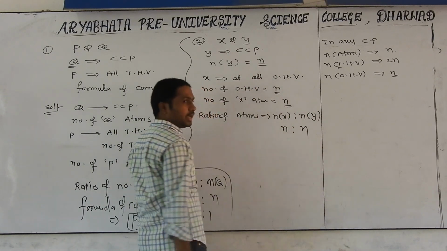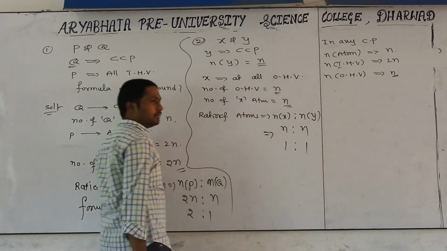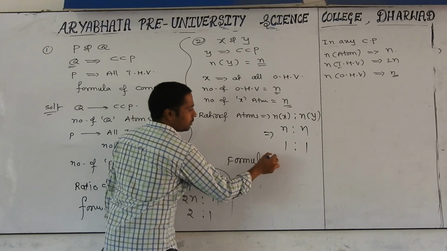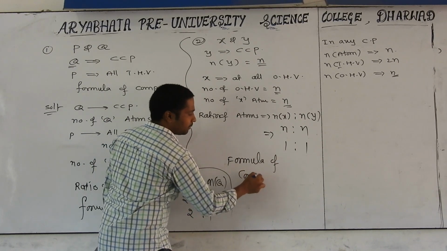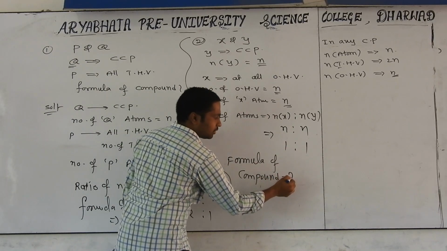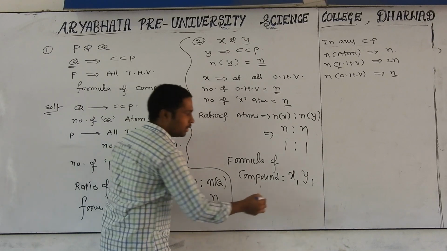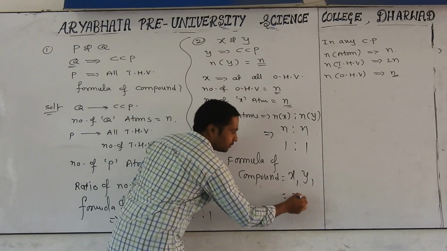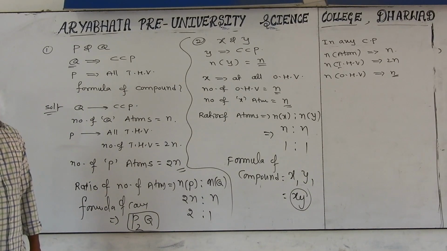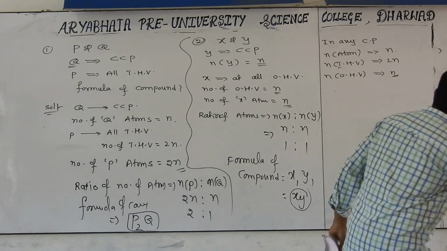Also n. Common factor n, divide it. What is coming? 1 is to 1. So the formula of the compound, X1 Y1, can we write it as XY? Yes, the formula of the compound. All of you get it? Yes. I will give you some other problems.